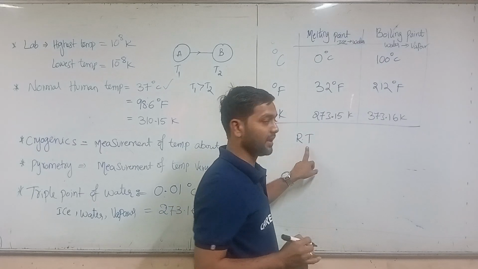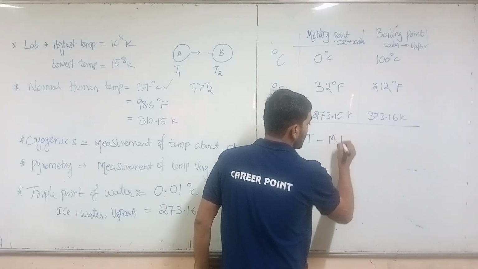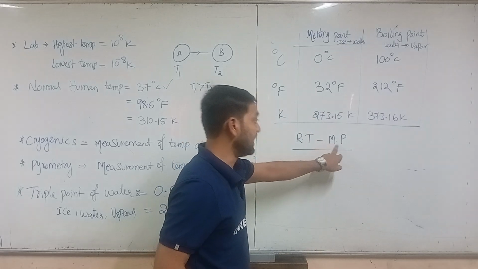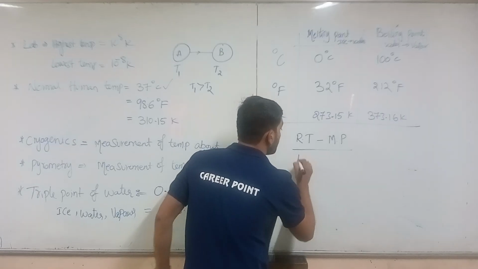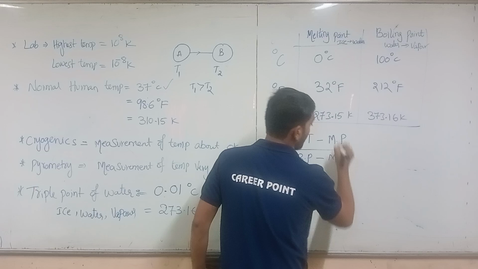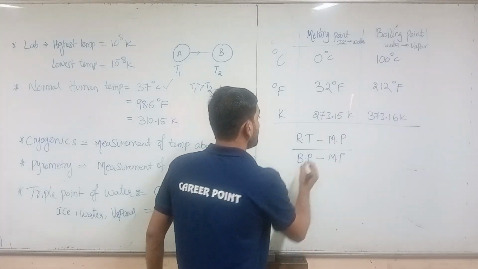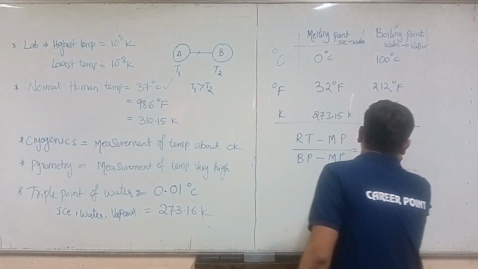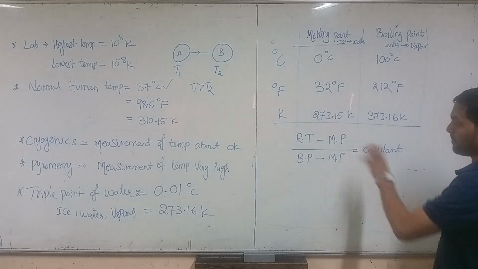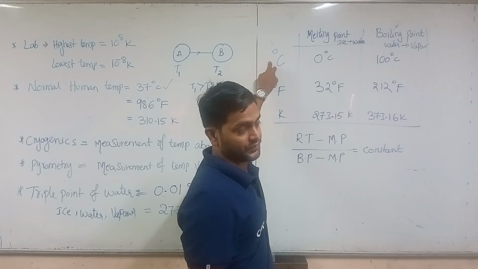Required temperature minus melting point, divided by boiling point minus melting point. So this is the constant for all the measurements.